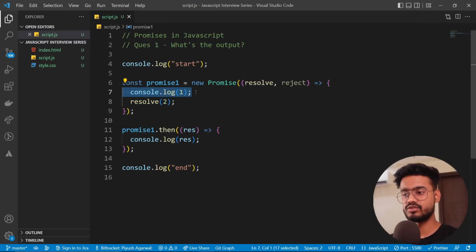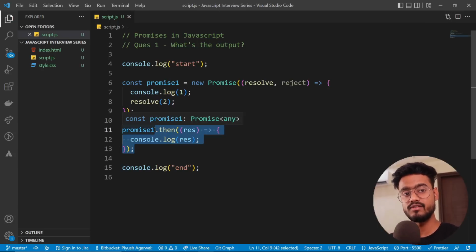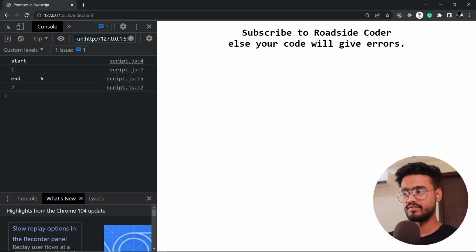So this will print console log, okay, fine. And then after this, this is resolving over here, but this will not instantly print it, right? This will only be printed when we do this .then, which is an asynchronous operation. And then we will print end, and then at the last, this will be executed inside of .then, because promise is an asynchronous operation, and asynchronous operation always runs after synchronous operation is finished. So therefore, we will have this output: start, 1 and 2.